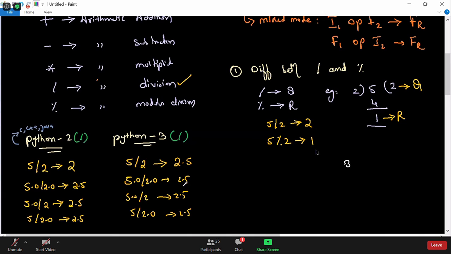This is important. My question is to everyone: why is there a change? Why has it changed like this? Why has Python decided that it will not give the result as 2, but will give the result as 2.5? Anybody?